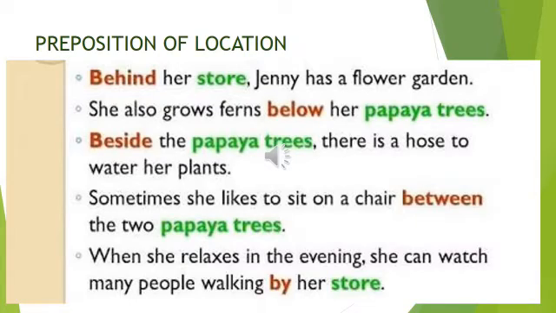For example, behind her store, Jenny has a flower garden. She also grows ferns below her papaya trees. Besides the papaya trees, there is a hose to water her plants. Sometimes she likes to sit on a chair between the two papaya trees. When she relaxes in the evening, she can watch many people walking by her store.